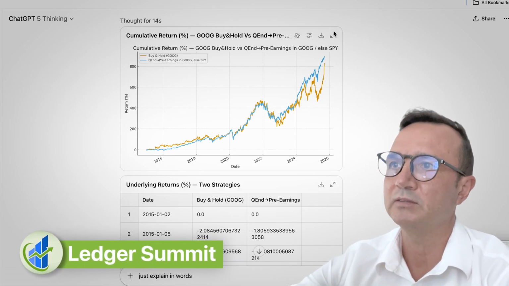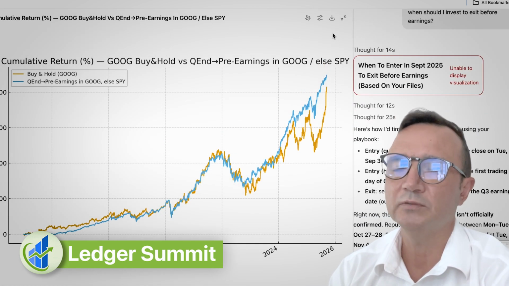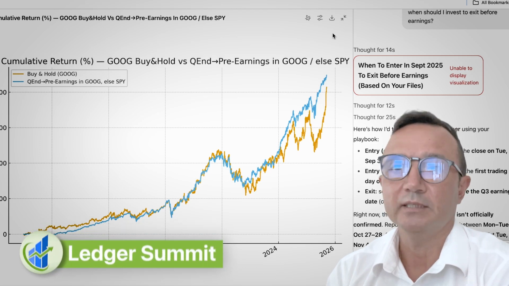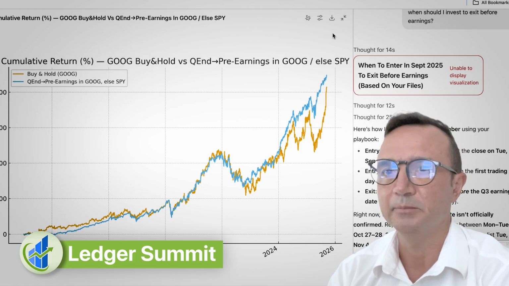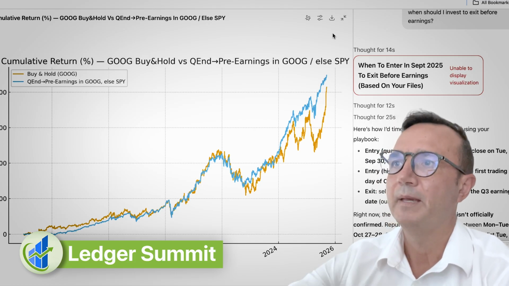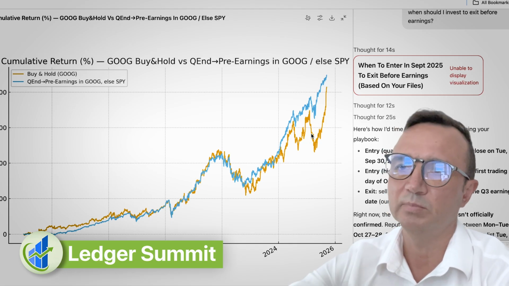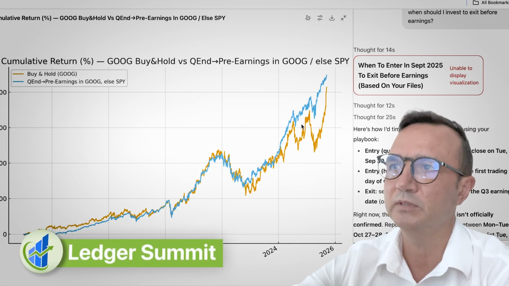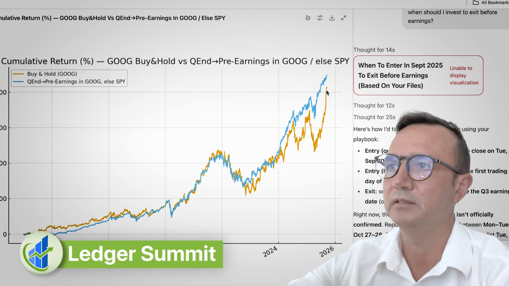So what you see on my screen is where I analyzed two different strategies for Google stock trading. Actually, I tried many different ones, but these two I think are the best from what I found. This yellow line represents buy and hold. In essence, you buy stocks on day one, 10 years ago, and you just hold it, and this is your result. Pretty impressive returns. It's 8 times your initial investment over a 10 year period.